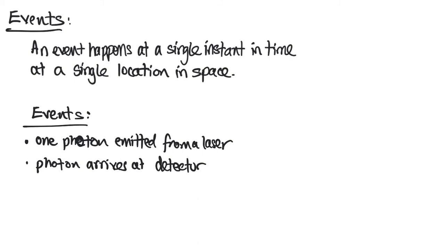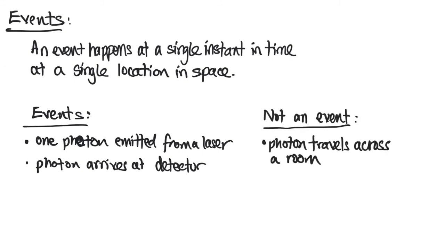How about the following? A photon travels across a room. Is that an event or not an event? Indeed, it's not an event, because traveling across a room implies much more than one instant of space and much more than one instant of time, right? This photon traveling across the room spans the whole length of the room, and it takes some time for that to occur. Photon emitted on one side of a room is an event. Photon reaching the other side of the room is an event, but the whole journey is not a single event.